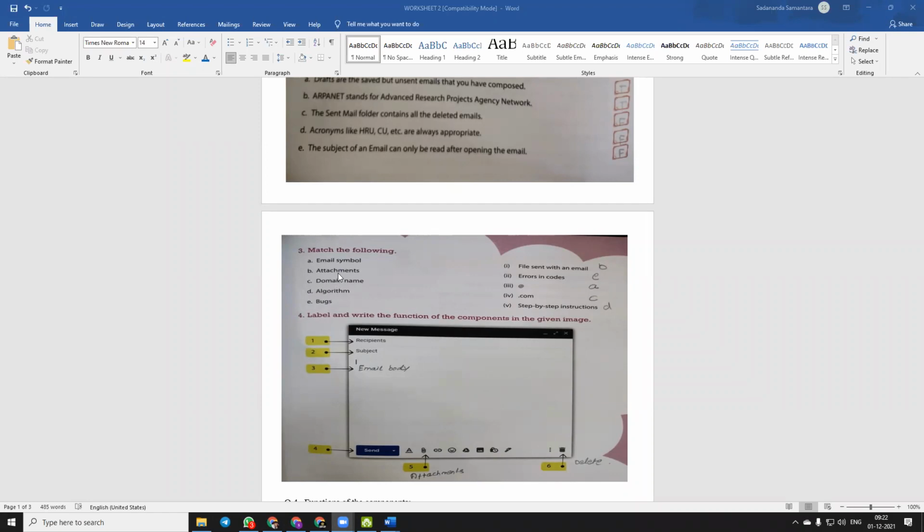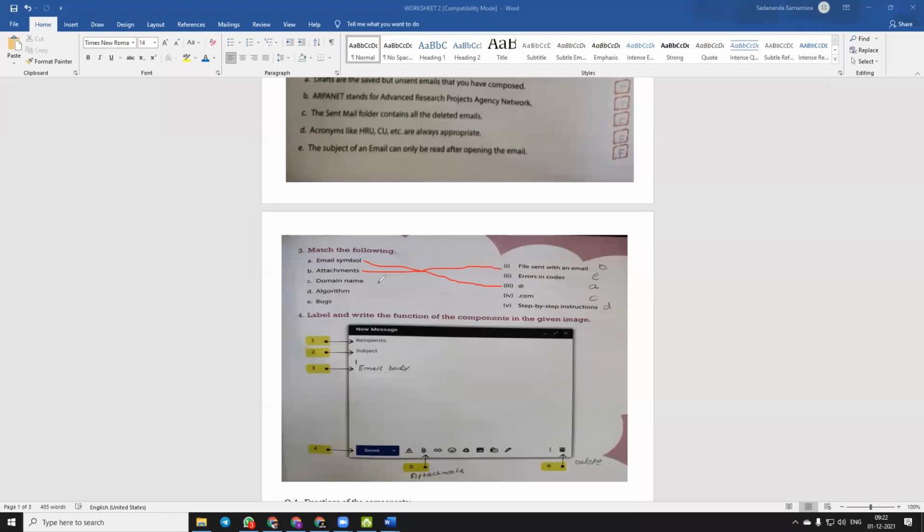Question number B, attachments. Attachments is matched with bit number I. Okay, bit number I.